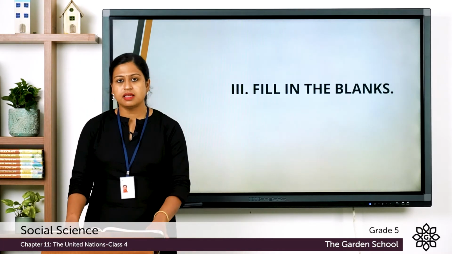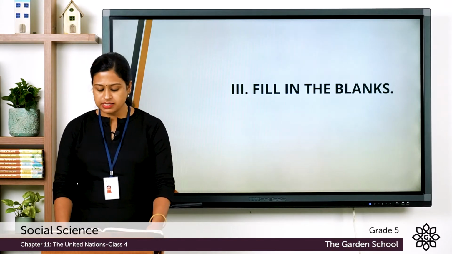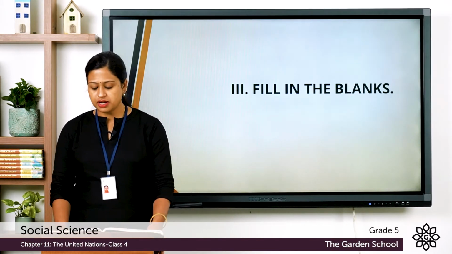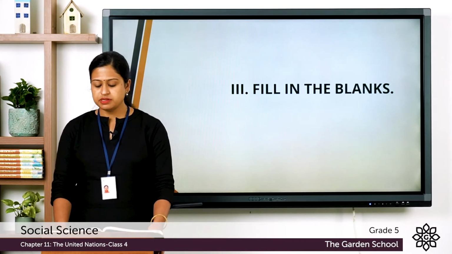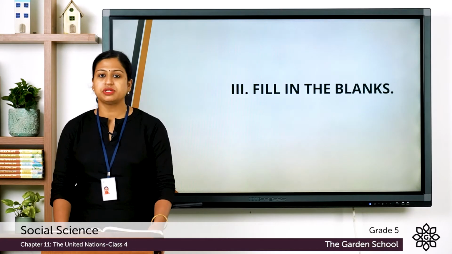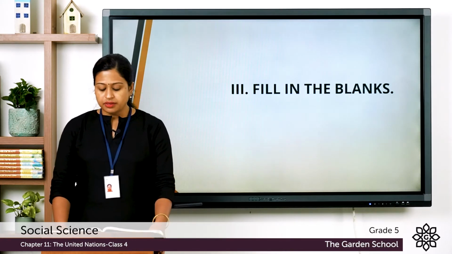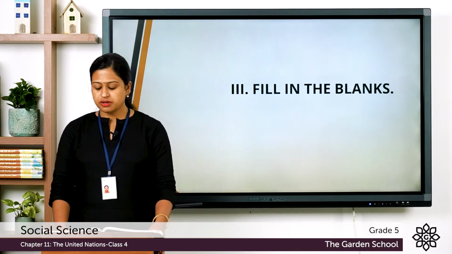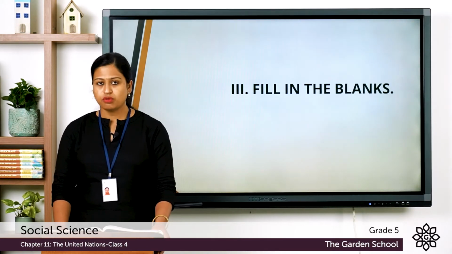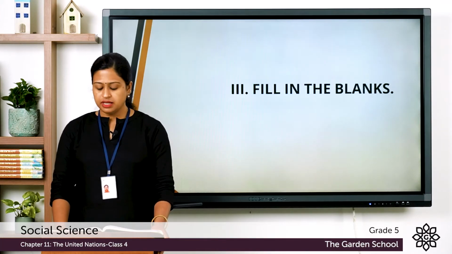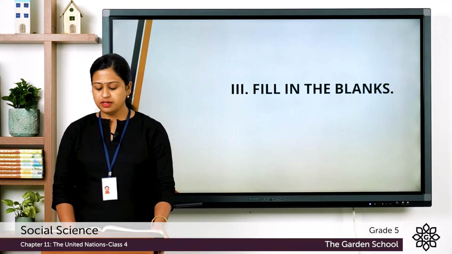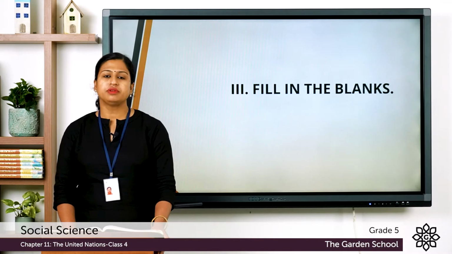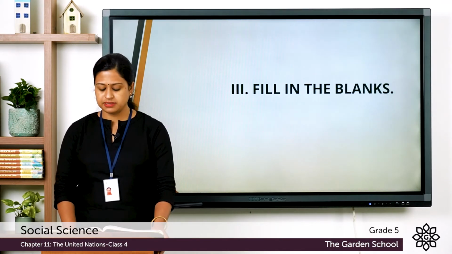Now the third exercise is fill in the blanks. So the first one is representatives of dash countries signed the declaration by United Nations. Second one, all 5 dash members of the Security Council have the dash power. Third one, the UN now has dash countries as its members. Fourth one, if there is any conflict anywhere in the world, the UN sends its dash forces there to bring about peace. So, you have to write the correct answers in the given space.